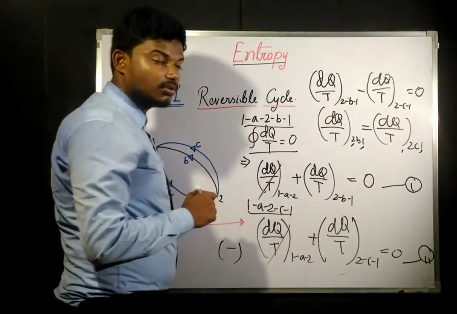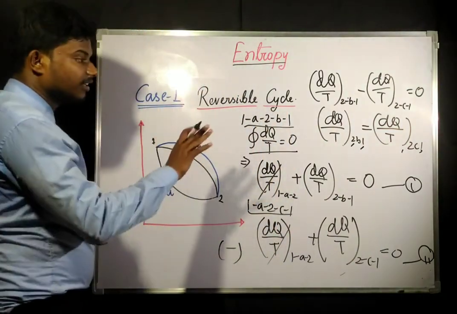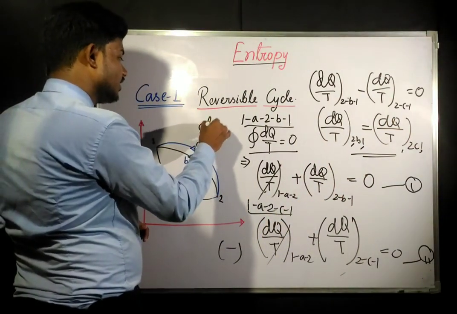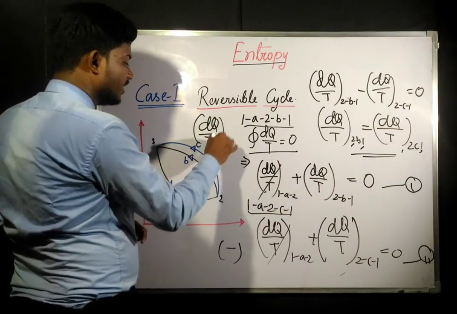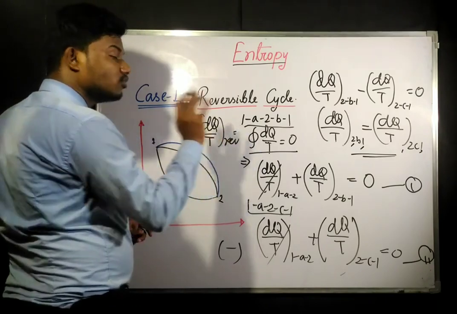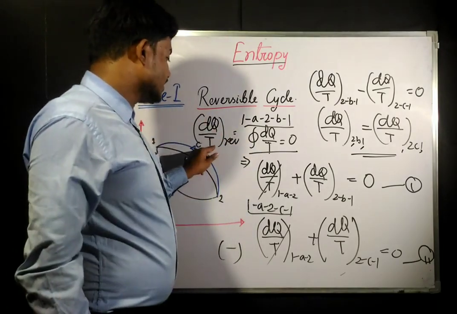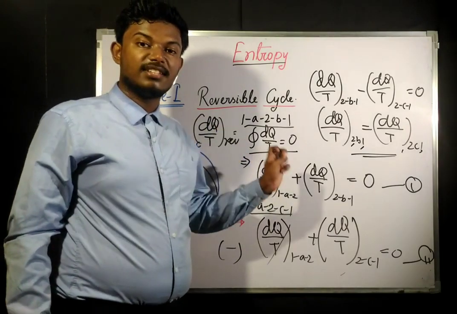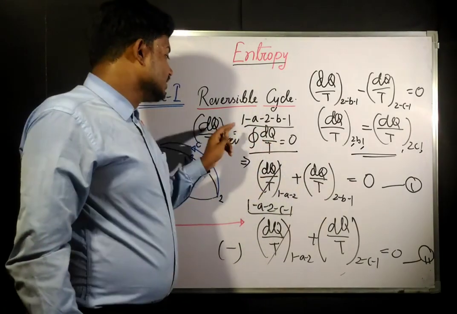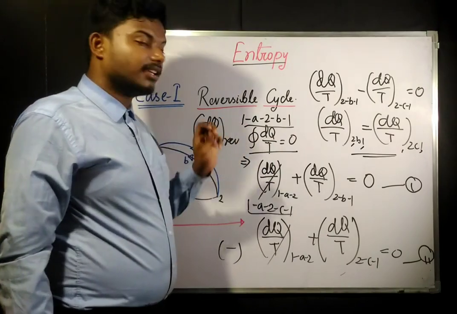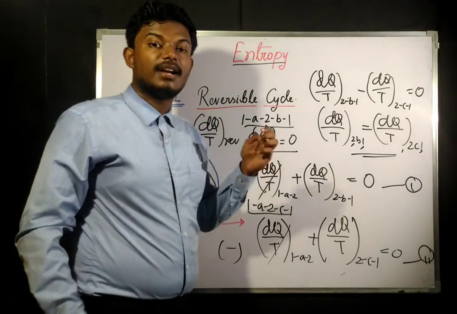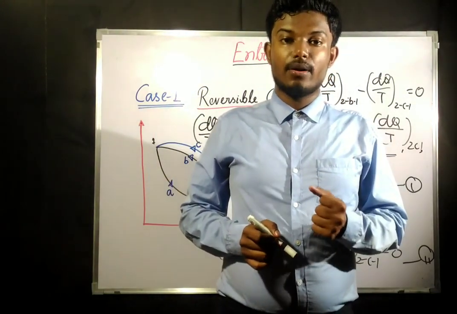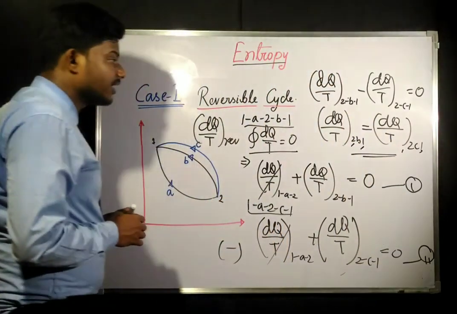That is, if it has been proved that dq by t for a reversible process is equal for all the paths in reversible processes, then this must be a property. And that property is known as our entropy.